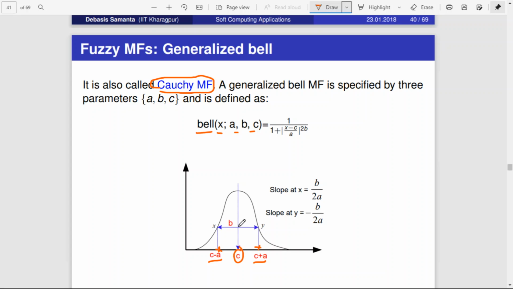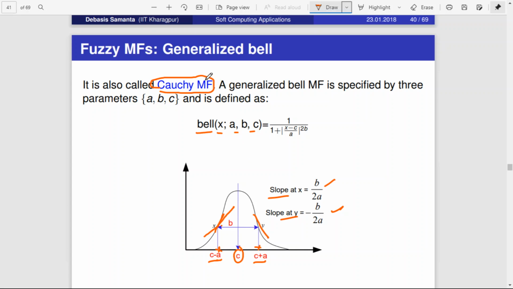And b is this, okay. So b is this distance between c minus a to c plus a, that is b, right? So this point, this slope at x and slope at y, okay, this slope at x and slope at y is given like this. Slope at x is nothing but b by 2a, slope at y is minus b by 2a, okay.